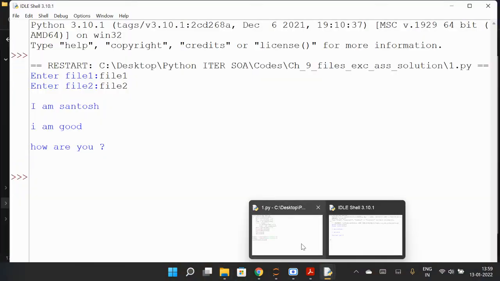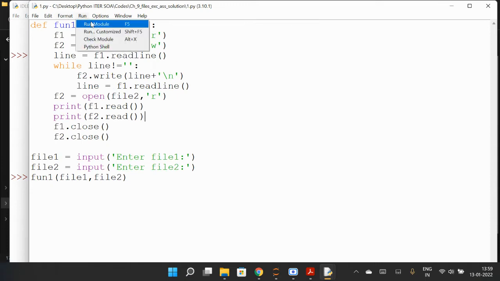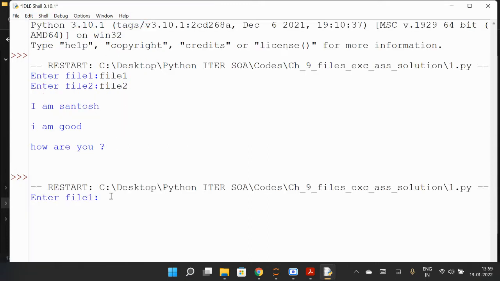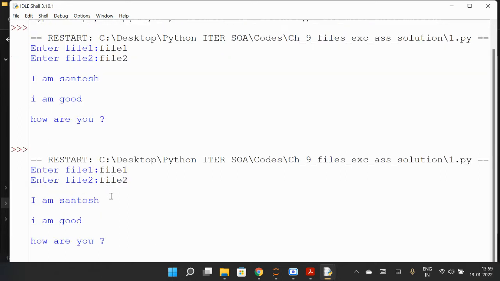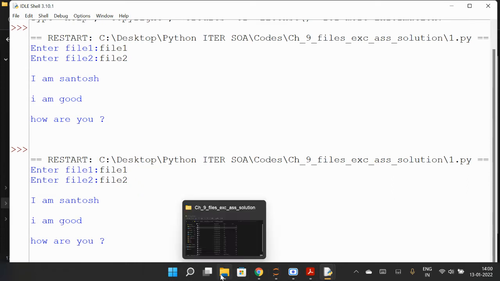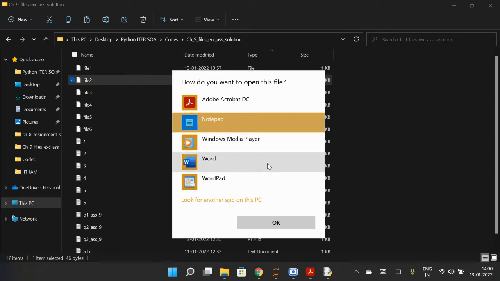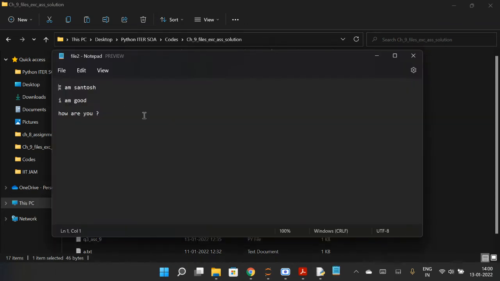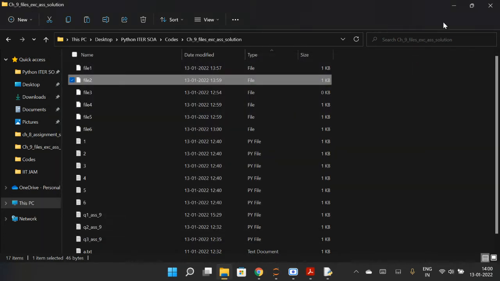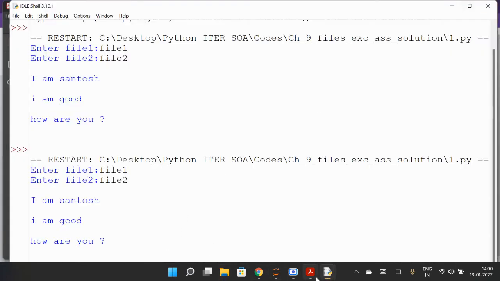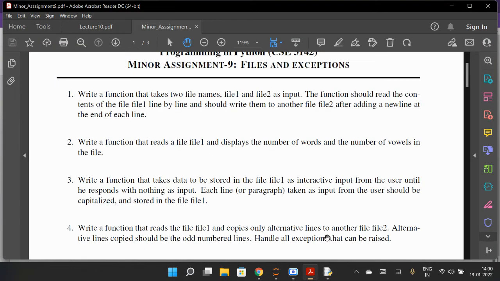And after running the program you will see it will contain the content. Okay, so you all know how it is working. So if I run it again, it will ask for file 1, file 1, file 2, then this is the content. Okay, and now if I check, file 2 must be containing all the content. So we deleted all the content from file 2, but now it will be containing that. Okay, this is how we can do that. So that was question 1.